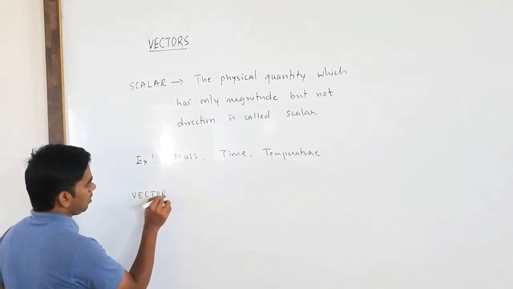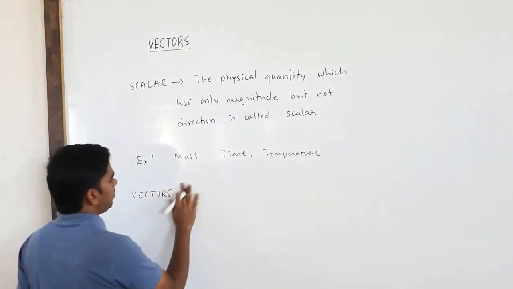Okay. So vectors. How can we define vectors?